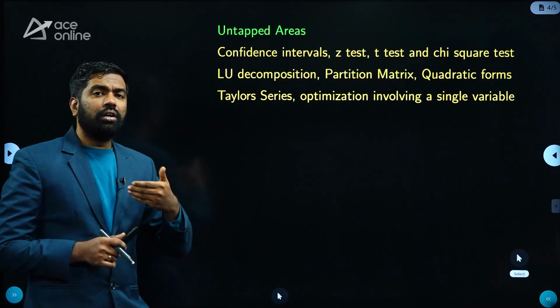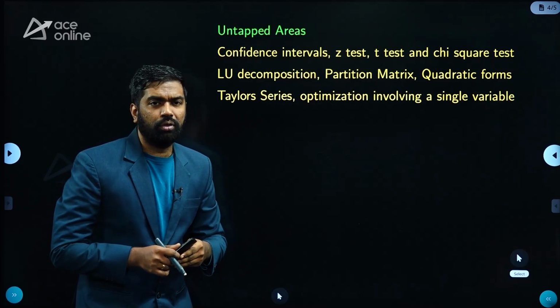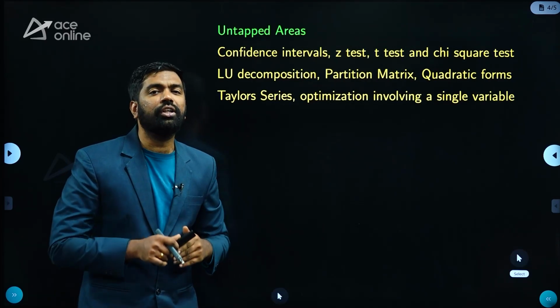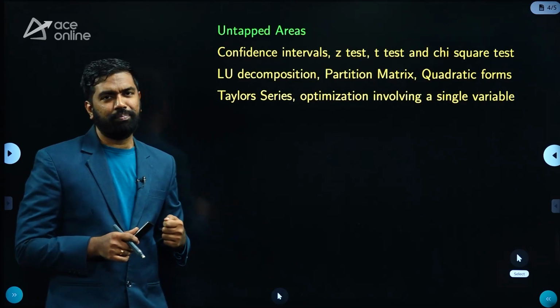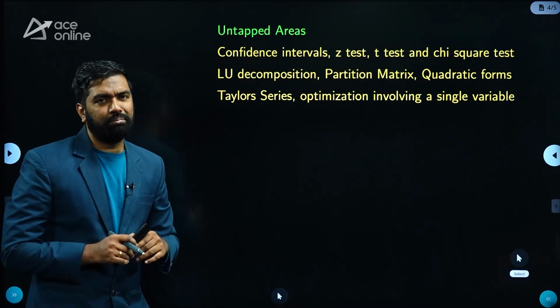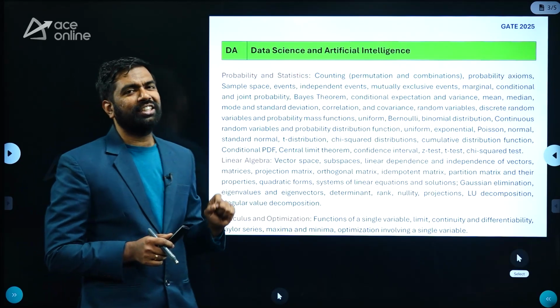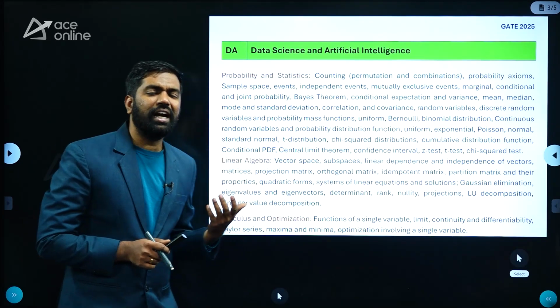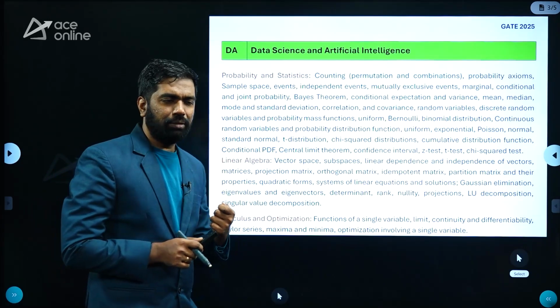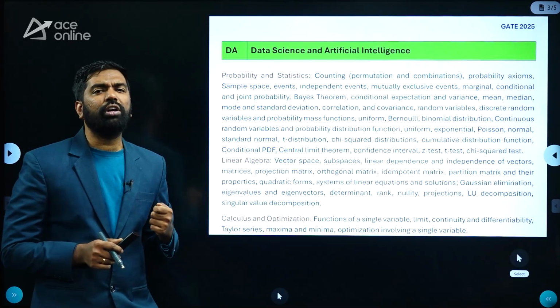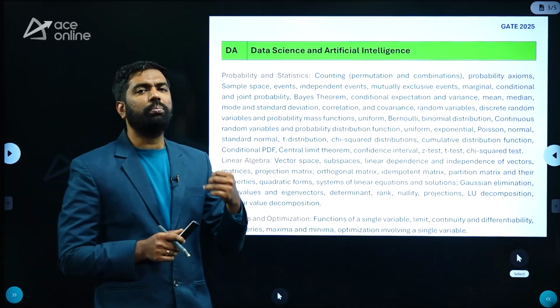Now, I want to address a few more things. What would be the best strategy to score maximum marks from engineering mathematics in the DA paper? The strategy is very simple. First, go through these concepts and try to understand them clearly. You have the sample paper given by IISc, and the 2024 DA paper, so I suggest you practice those.